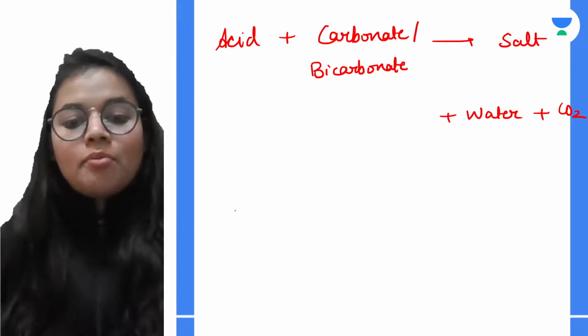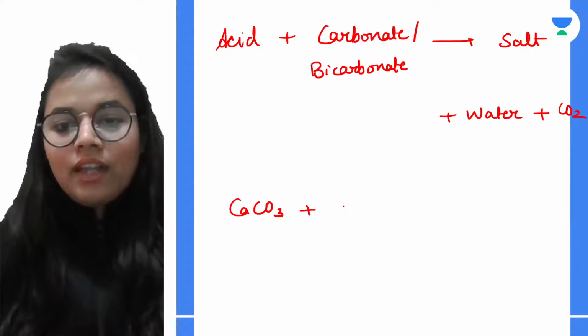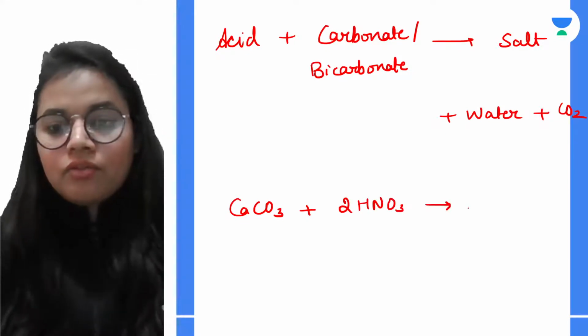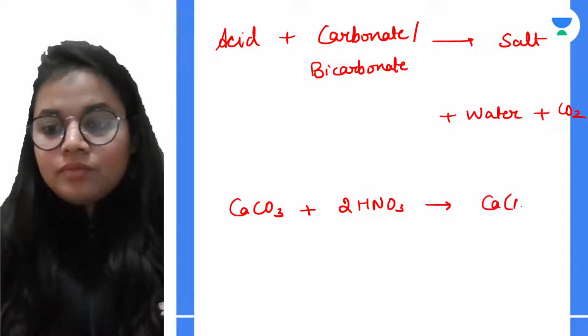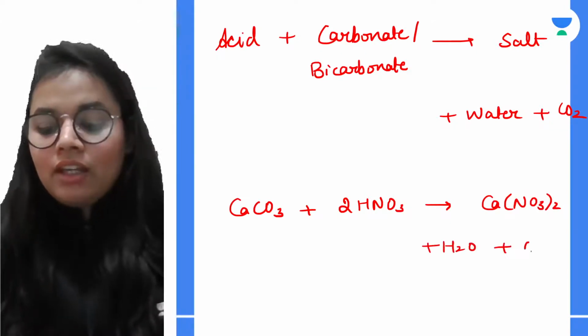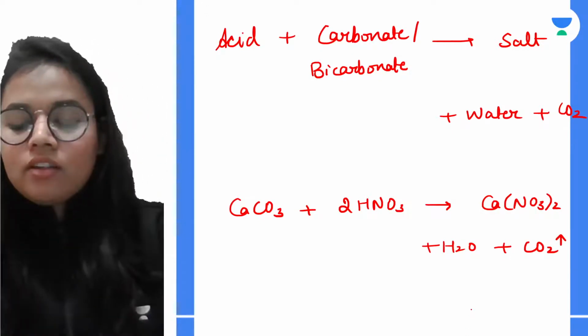Okay, so for example, if I am having calcium carbonate reacting with nitric acid, so I will be getting first of all salt plus water, and one more thing, I will be getting CO2, carbon dioxide.